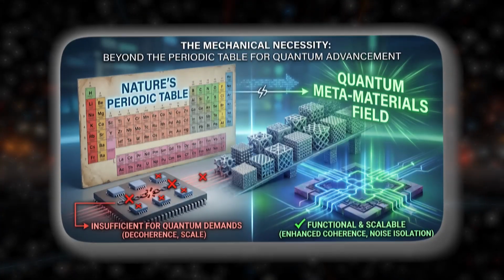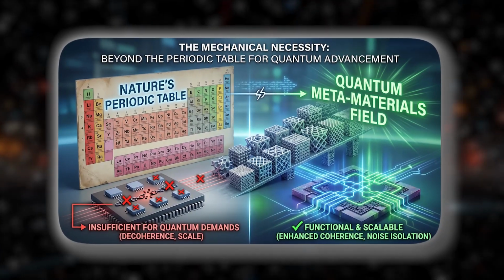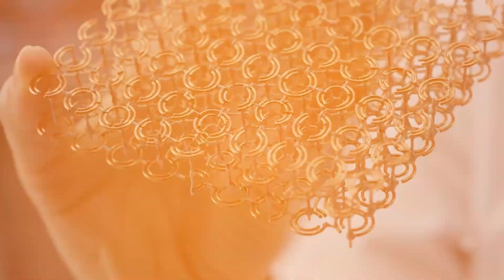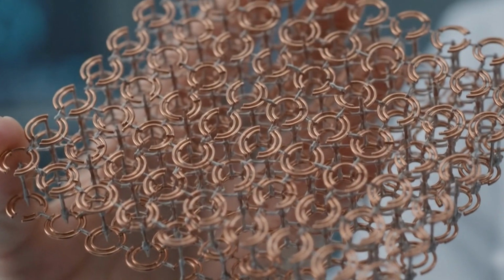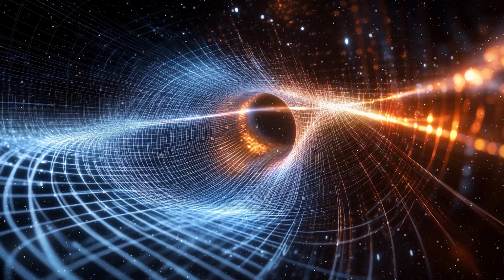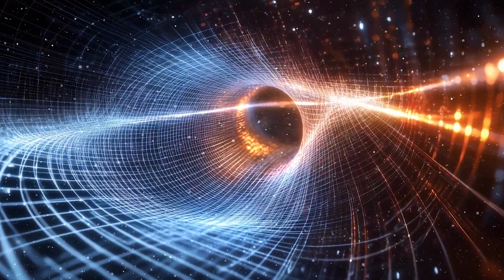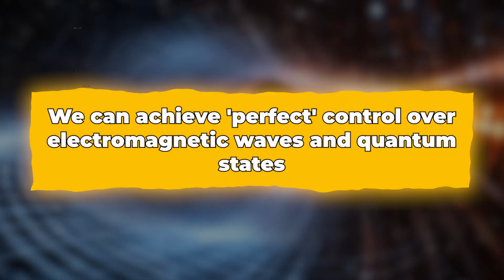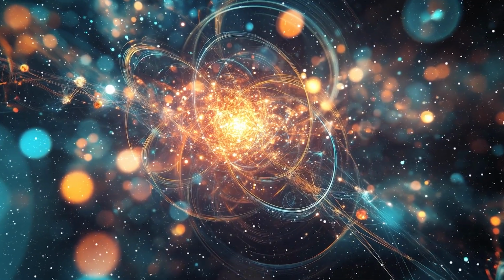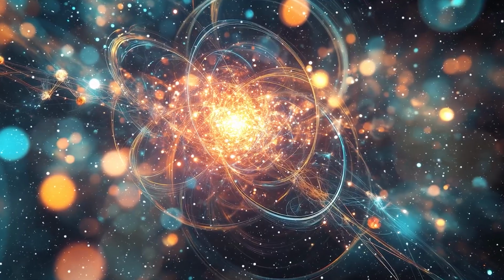To understand the mechanical necessity of this field, we must recognize that nature's periodic table is no longer sufficient for the demands of quantum computing. Metamaterials are artificially engineered structures designed to have properties not found in naturally occurring materials. By manipulating the sub-wavelength structure of these materials, we can achieve perfect control over electromagnetic waves and quantum states, effectively bending the laws of classical optics and thermodynamics to our will.